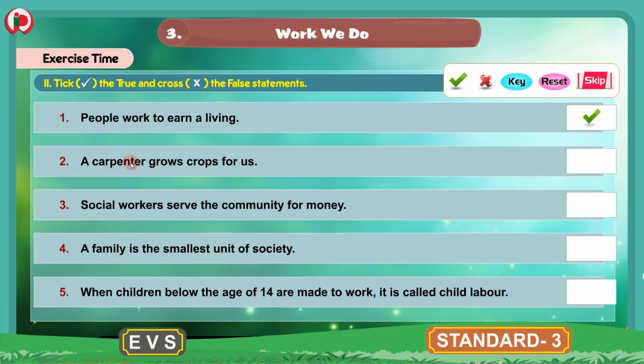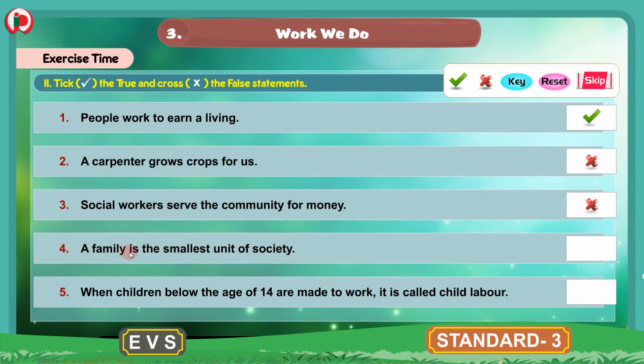2. A carpenter grows crops for us. This is a false statement. A carpenter makes furniture. So, a farmer grows crops. So, this is a false statement. We will put a cross mark here. 3. Social workers serve the community for money. This is a false statement. Social workers do not work for money. So we will put a cross mark here.